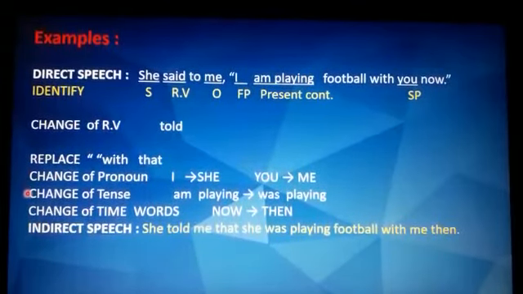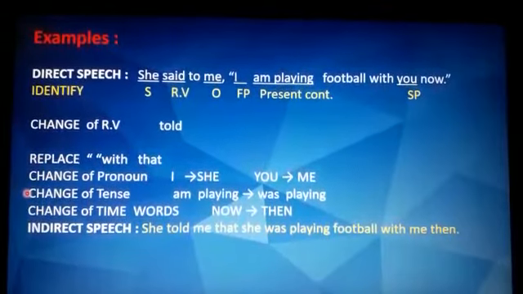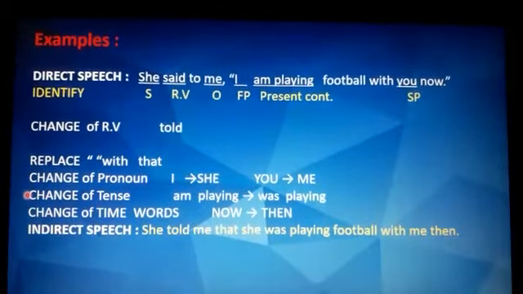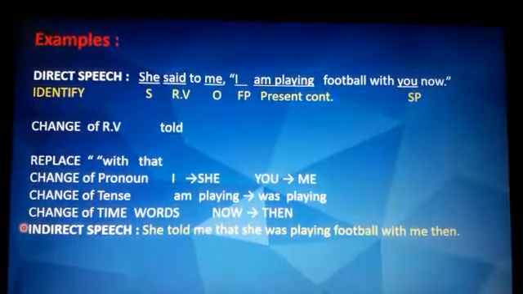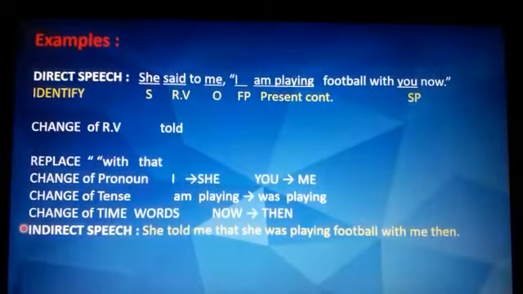Then next, which is the fifth step, is change of tense. Here am playing will become was playing, past continuous tense, and change of time-specific words: it is now, and that changes to then. So here the indirect speech sentence becomes: She told me that she was playing football with me then. It's clear, students?